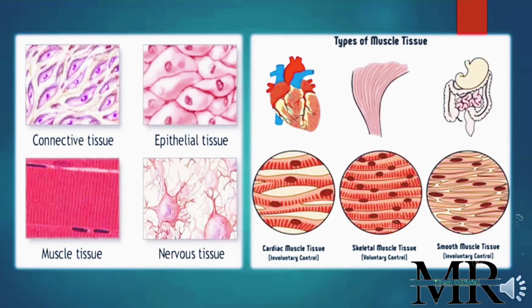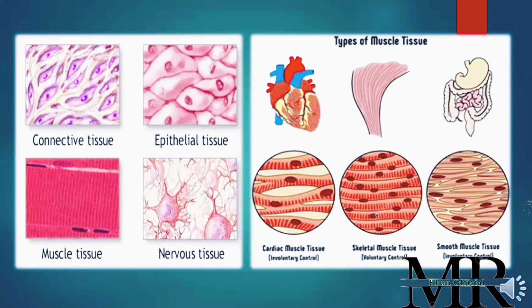In this slide you can see different tissues of animals. The first one is connective tissue. All the cells in the connective tissue are the same, but their function is specific.